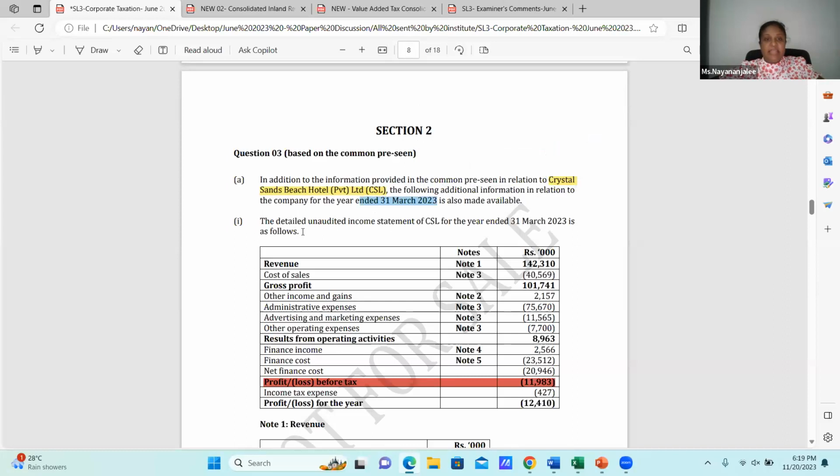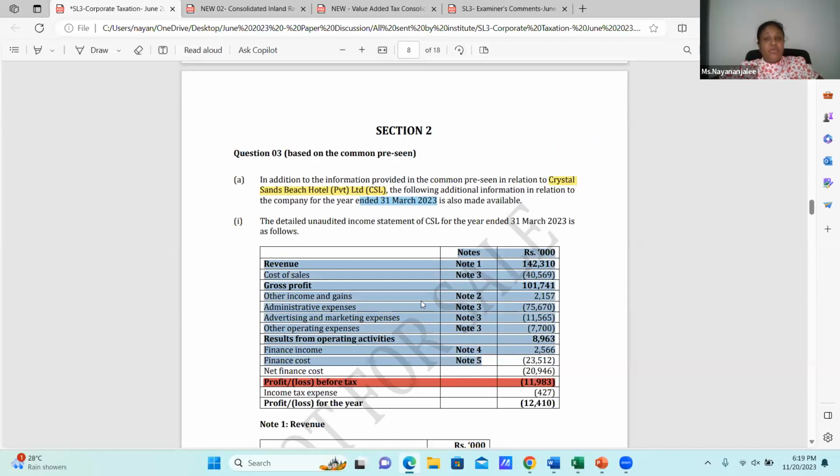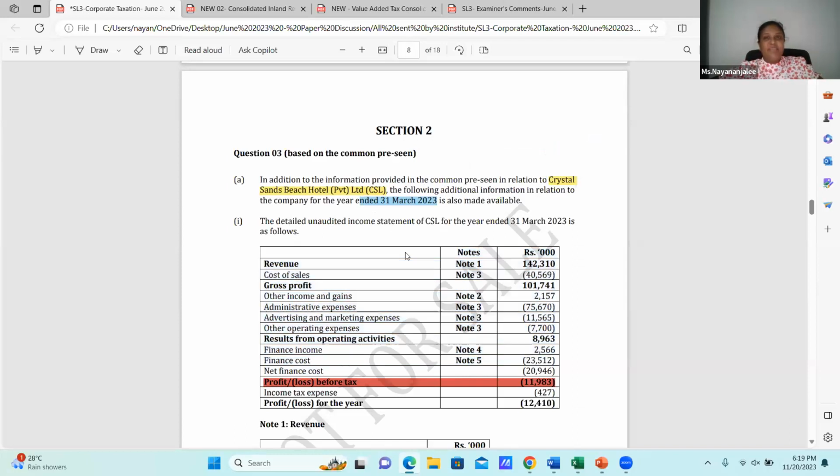Now the detailed unaudited income statement of CSL for the year ended 31st March 2023 is as follows. Revenue, cost of sales, GP. This is one of the key things you need to know, which is the notes. The notes are the essence. The particular adjustments are given through the notes.